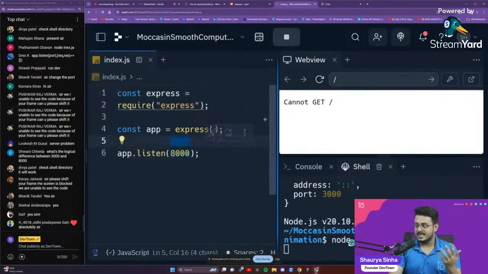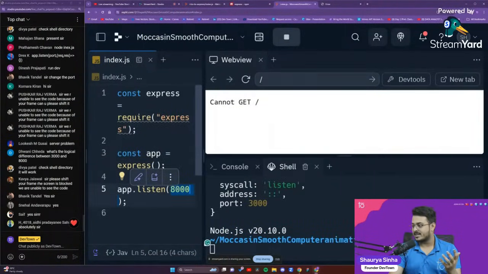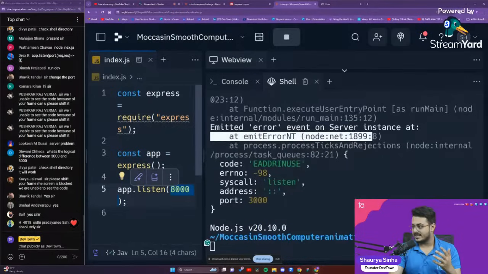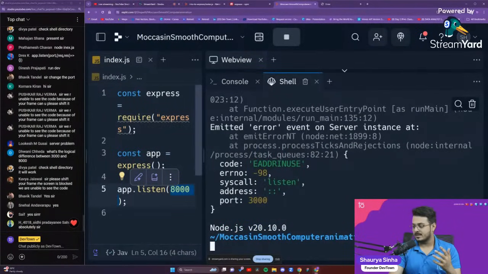So port 3000 was in use, so we changed it to port 8000 right over here. Now, once I did that and ran node index.js, I don't know if you guys are able to see it or not. I've run node index.js right over here at the bottom, and it feels as if my terminal has hung. Are you guys able to see that? Please let me know.